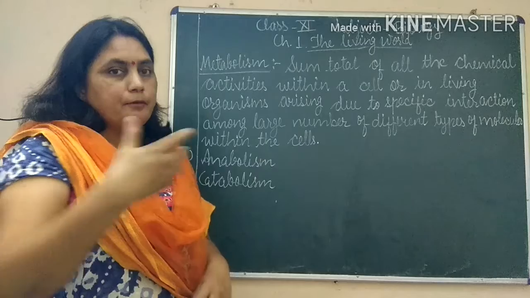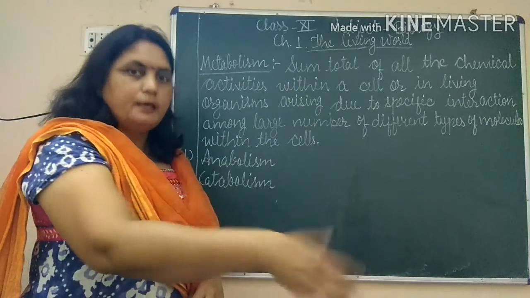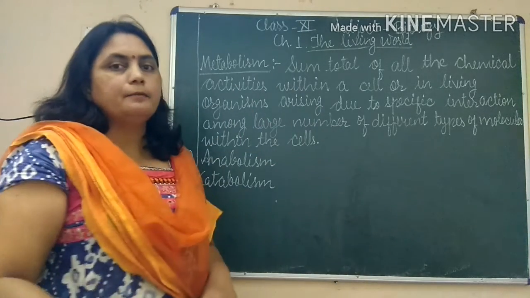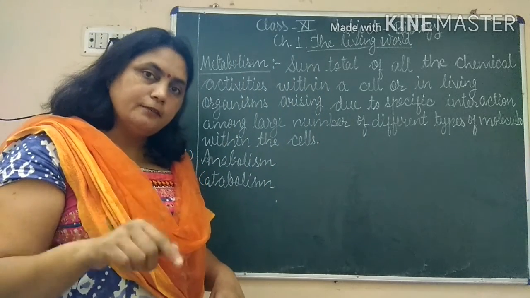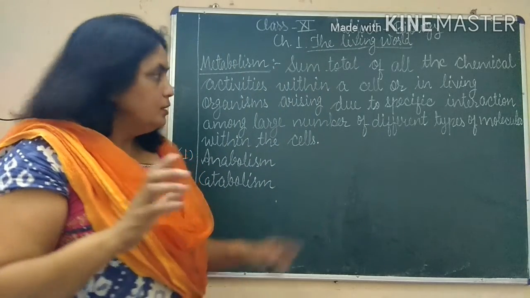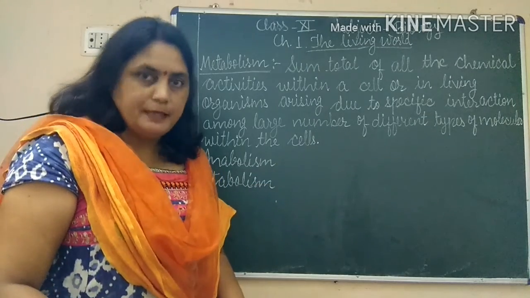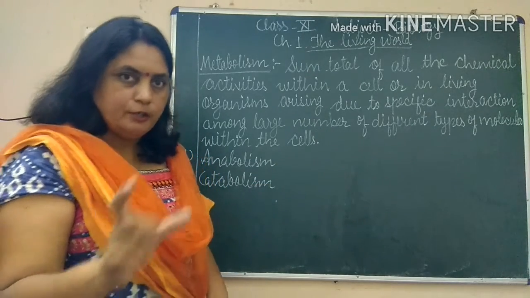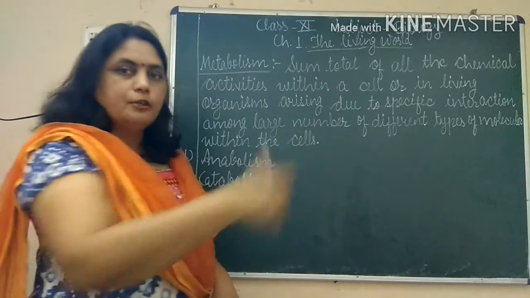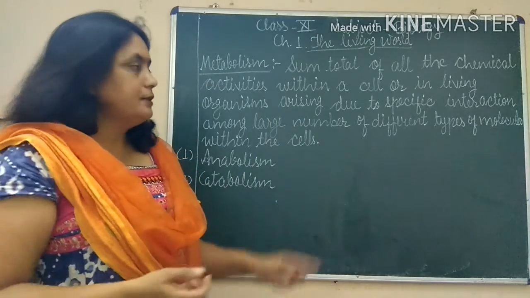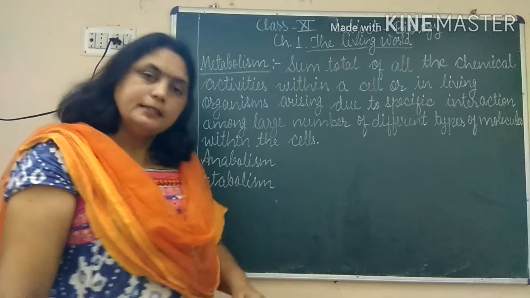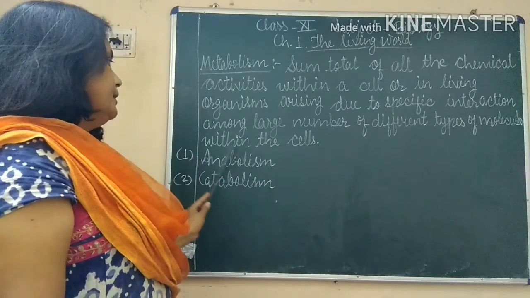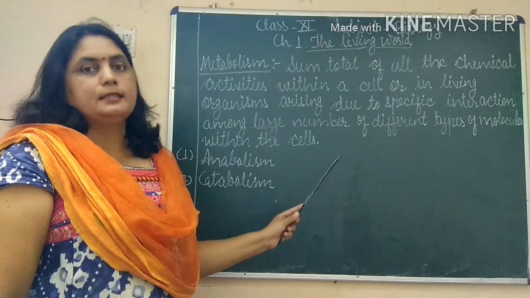A particular type of molecule will combine with another particular type of molecule to form a third particular type of molecule which is required by our body. So, this interaction is specific. Specific molecule combines with specific molecule to give one specific molecule or one specific compound. That's why it is called specific interaction, and it is taking place within the cells.